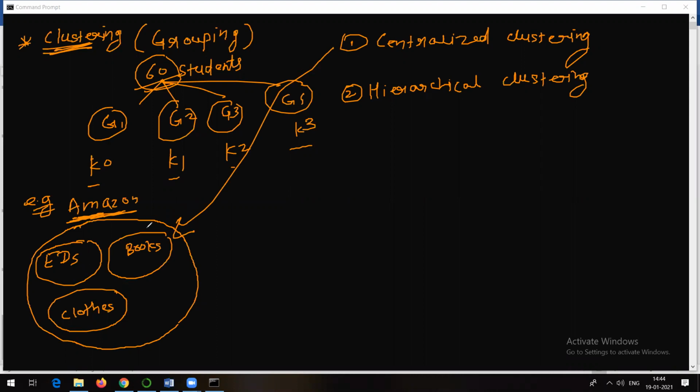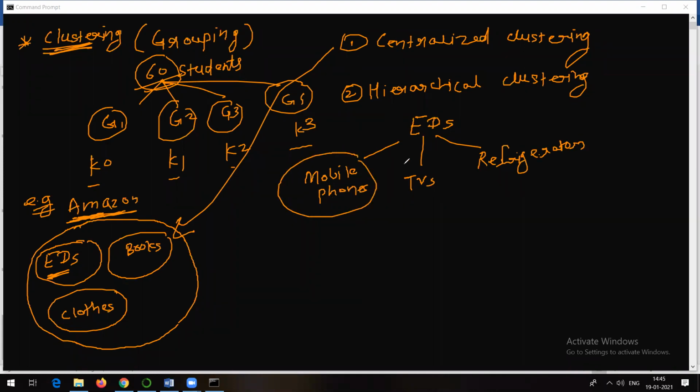Okay. Now let's talk about the example of hierarchical clustering. So let's take electronic devices. We know that electronic devices can further be divided into different groups again, right? So for example, mobile phones can come under the electronic devices category, right? Maybe television sets under electronic devices, right? Maybe refrigerators. They also come under electronic devices, and so on, right?